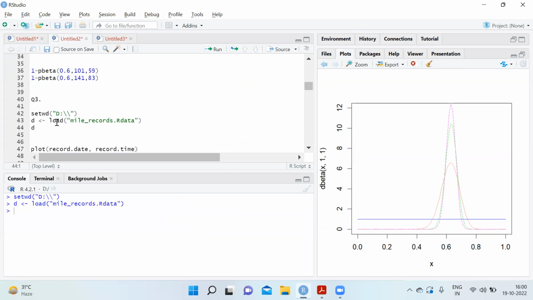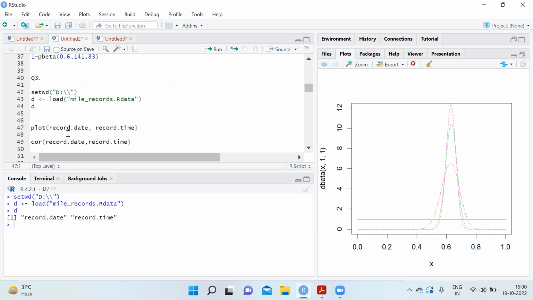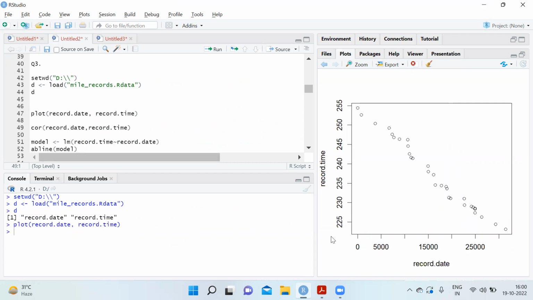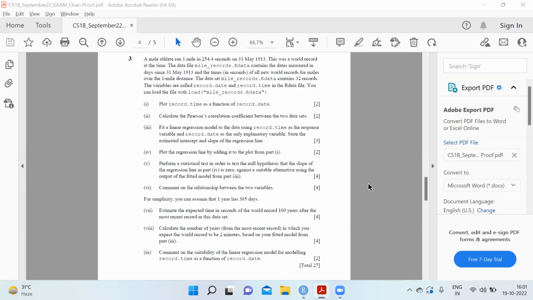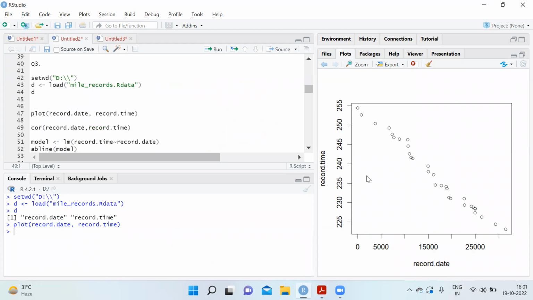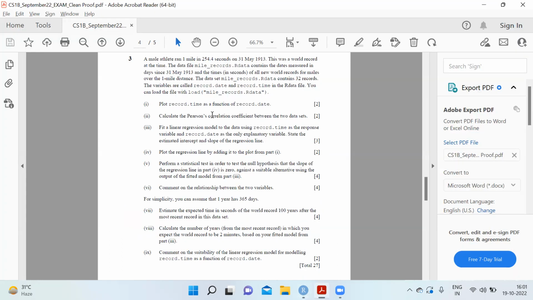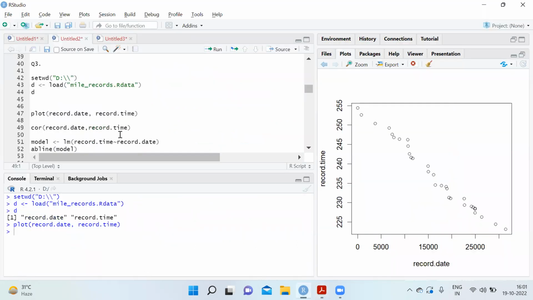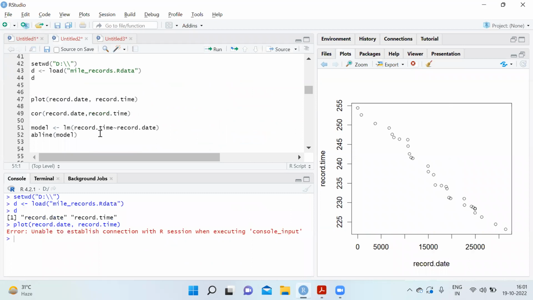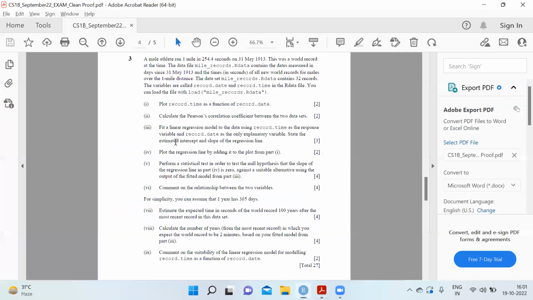So these are the two files we got, and we display record.date and record.time. I'll plot them as said in the question. Please use main or whatever axis name you want to. Then you have to calculate the correlations, Pearson correlation coefficient. So the correlation of record.date and record.time is a very strong negative correlation.